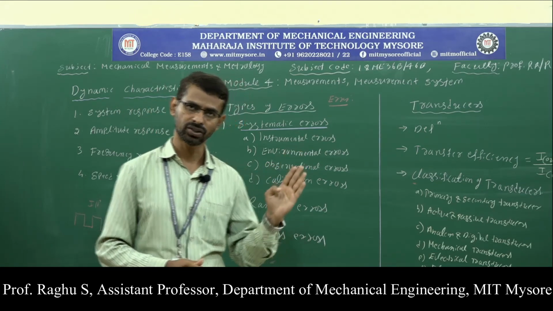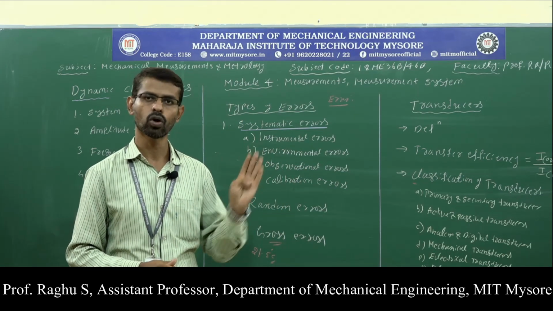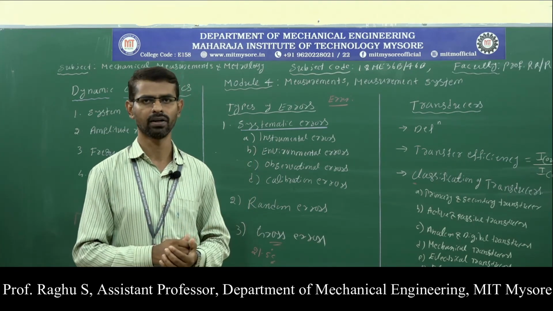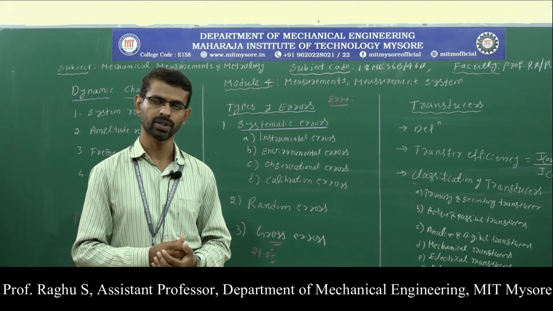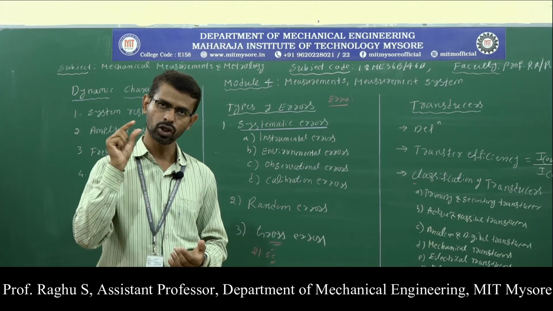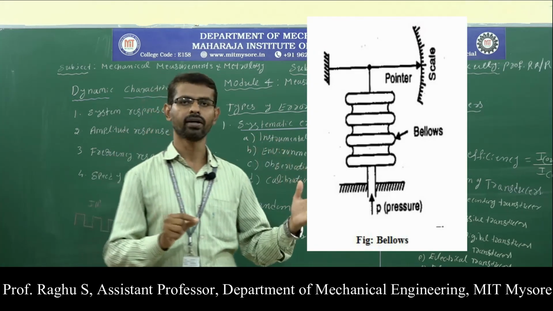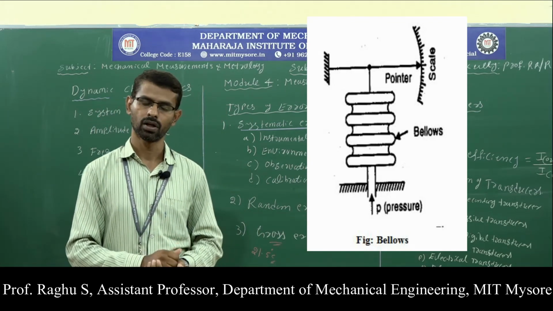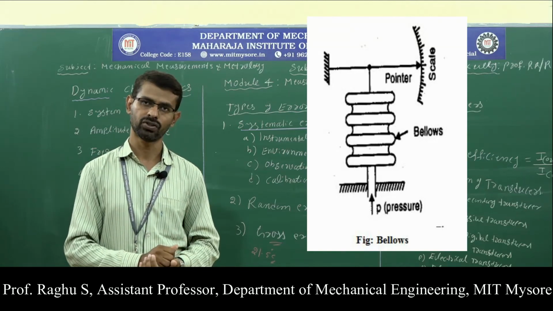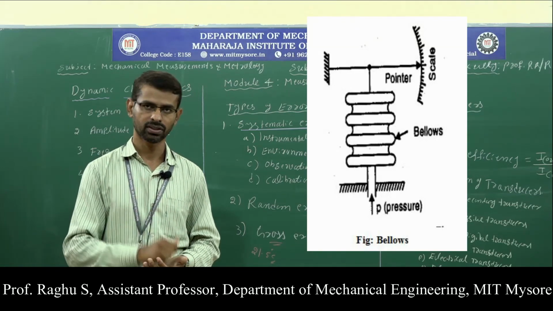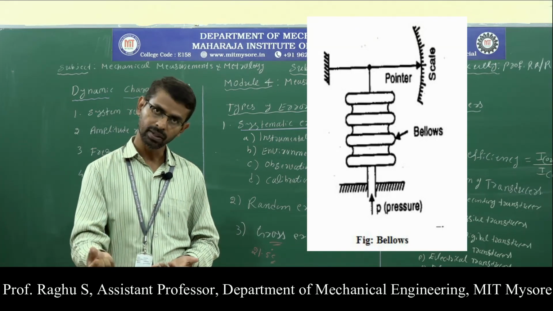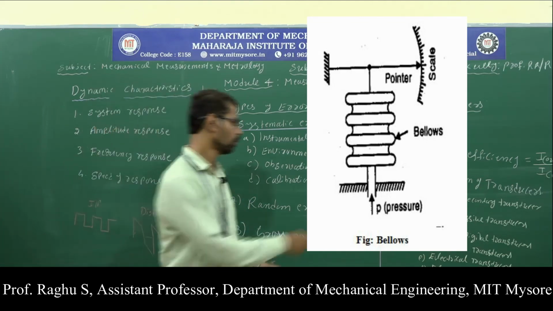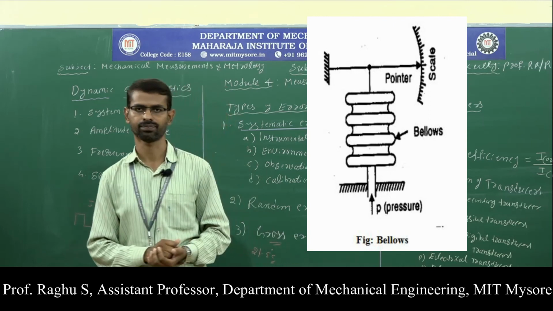Examples of pressure sensitive elements are the Bourdon tube, with different types like C type, helical type and spiral type, and we have diaphragms and bellows. When the pressure to be measured is applied to the elastic members, they undergo deflection, and the deflection can be measured by using a pointer and scale arrangement. The measured deflection can be taken as the measurement of pressure. So this is all about the mechanical transducers.